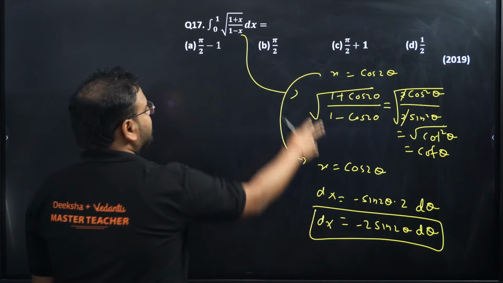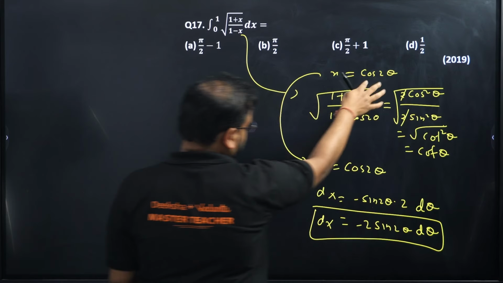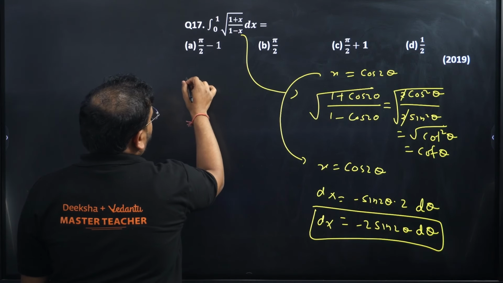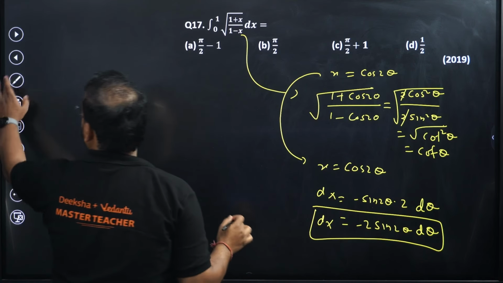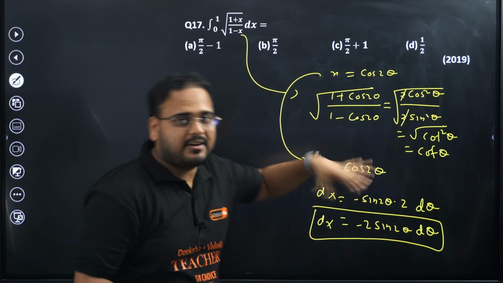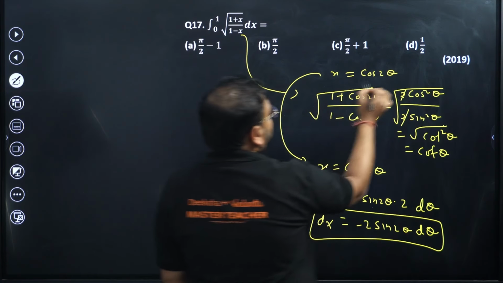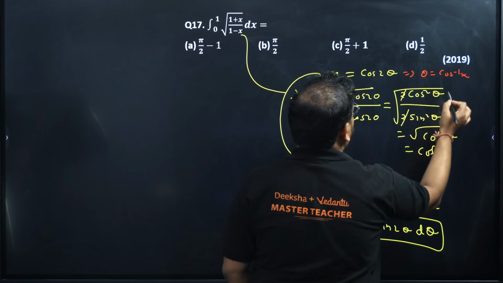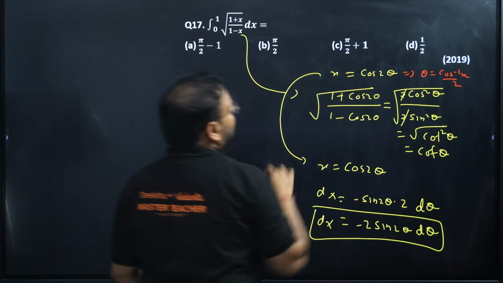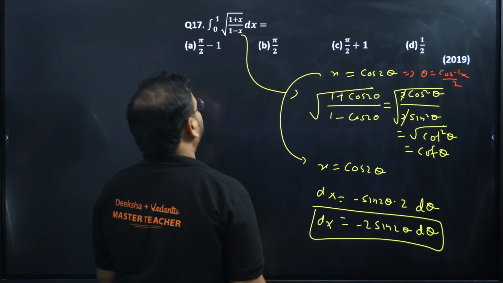Okay, so x is cos 2 theta. We can use it over here. I'm trying to change the limit straight away over here itself. So if you take this from here, theta will become cos inverse of x upon 2. This is my theta value.